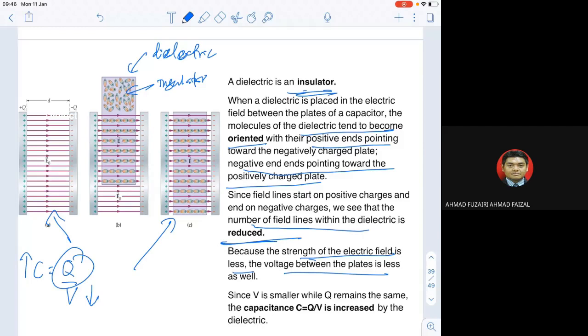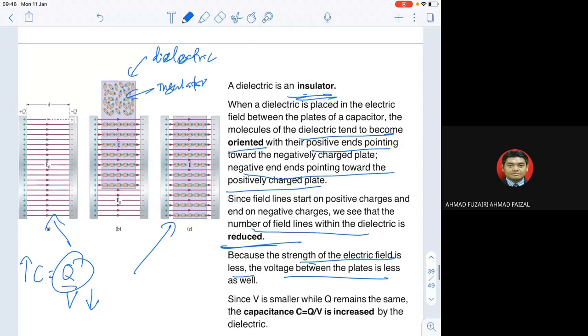If we put a dielectric or an insulator in between the plates, we are trying to make sure that all the electrons inside the insulator can be oriented. Then, when it fills up the gap between the parallel plates, first of all, it will reduce the number of electric field lines.